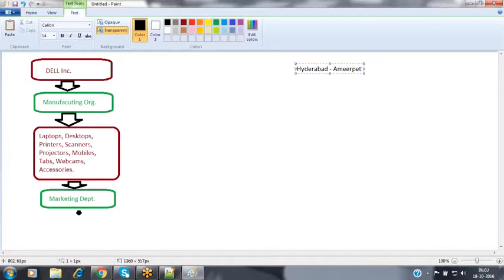Why especially this Amirpet area? Whatever products we have manufactured, like laptops, desktops, printers, scanners and everything, are not used only by professionals. These can be used by kids, housewives, students, professionals, organizations, and business people also. In all these places, we can use these products. These are not specific to professionals; they are common for everybody in the world. So I need to capture all these categories of people: kids, students, business people, organization people, professionals, everybody. For that, this is a suitable area.